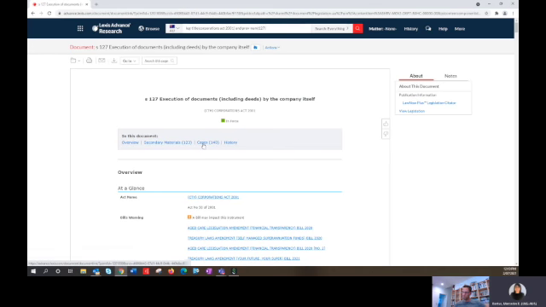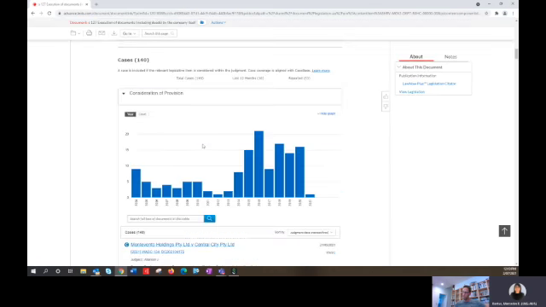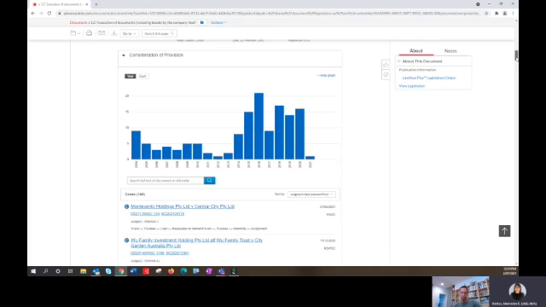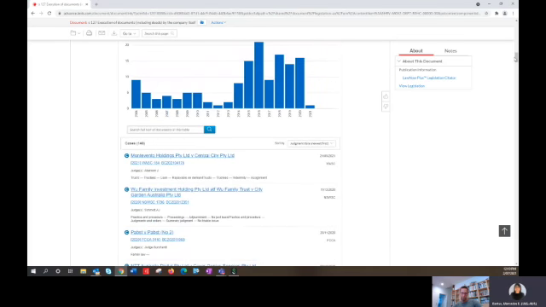For cases, you can use the court or the year filter in the graphical representation of consideration of provision to retrieve relevant cases. The search within box above the table of cases allows you to enter terms associated with your argument or issue to further narrow down to relevant cases.